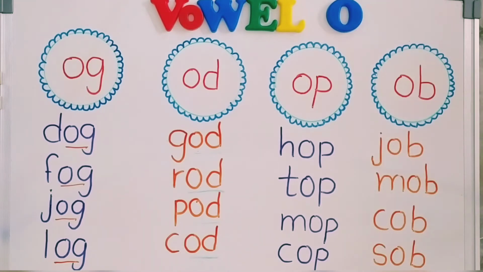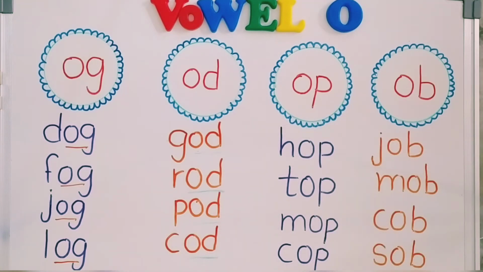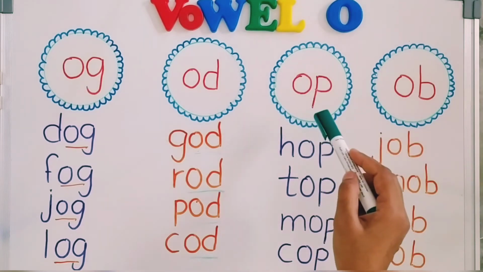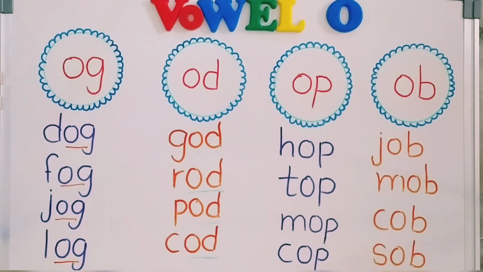Next one is OP. The sound of O is "o" and the sound of P is "p". If we merge both the sounds together, it will be "op", like H, O, P, hop; T, O, P, top; M, O, P, mop; and C, O, P, cop.